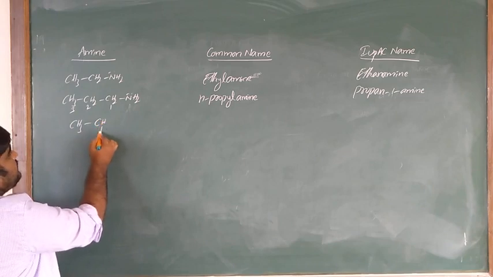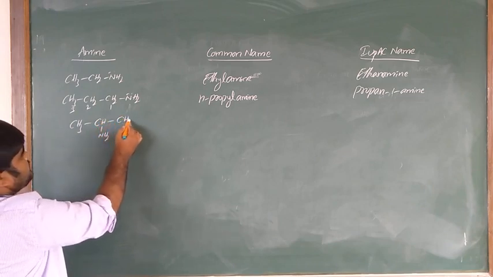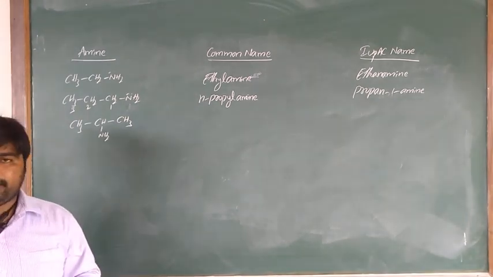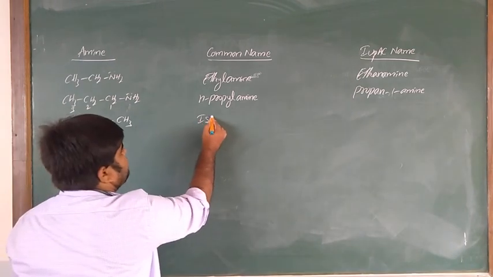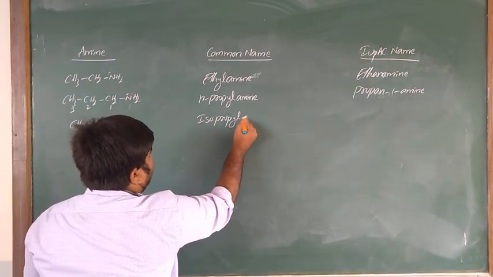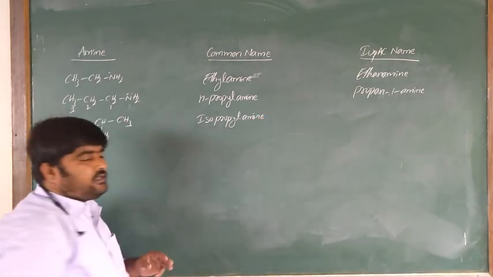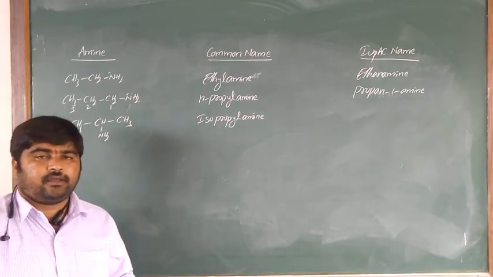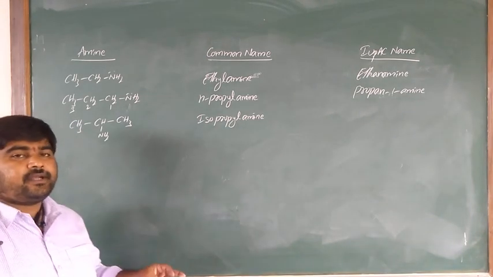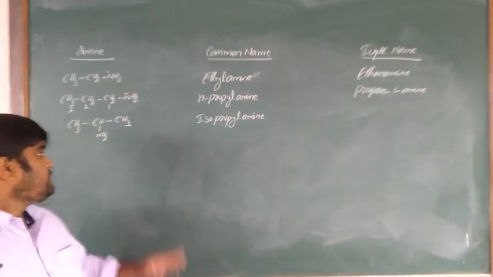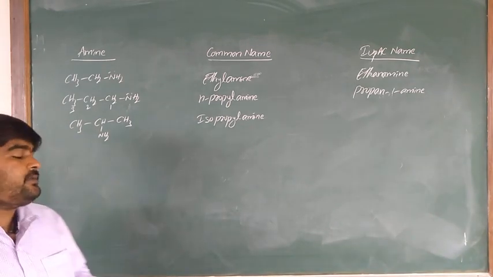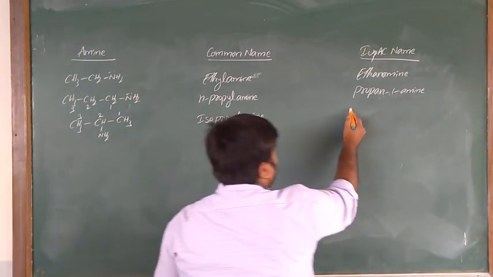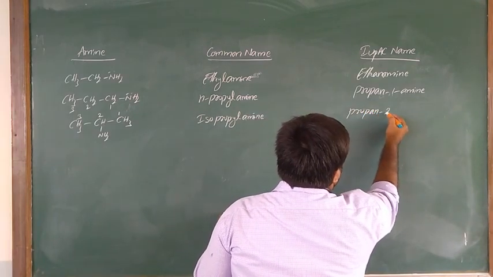Next, CH3 CH NH2 CH3. This is isopropyl amine. Already discussed: propane has propyl and isopropyl, butane has N-butyl and isobutyl, and pentane has N-pentyl, isopentyl, and neopentyl. So isopropyl amine. The IUPAC nomenclature gives the numbering: 1, 2, 3. Propane-2-amine.